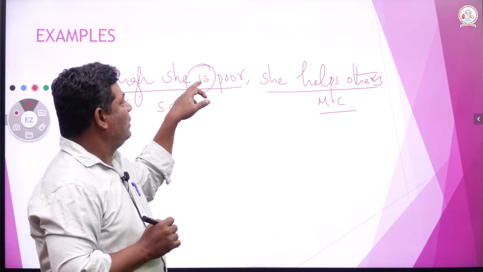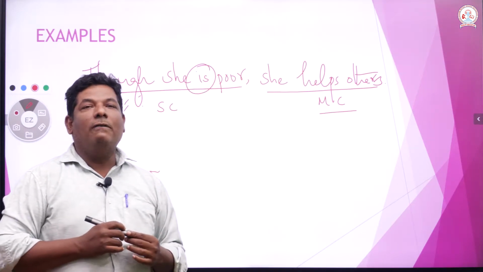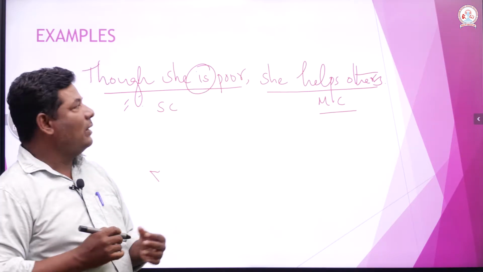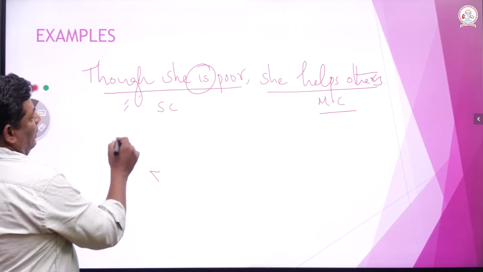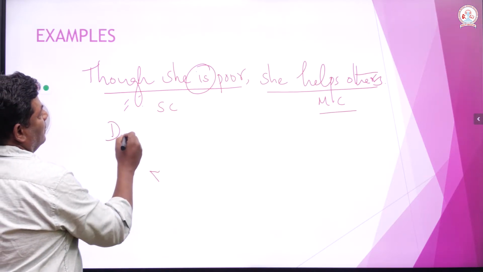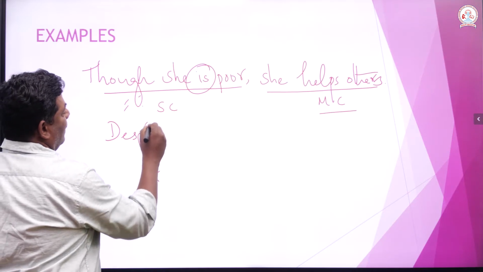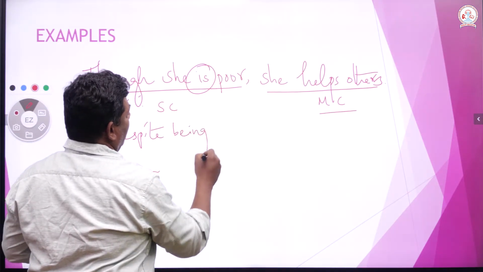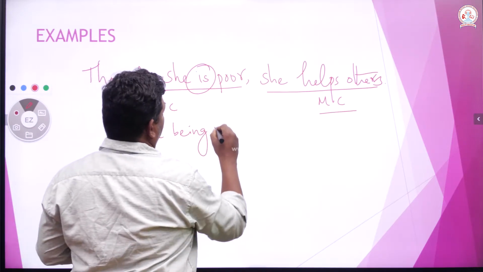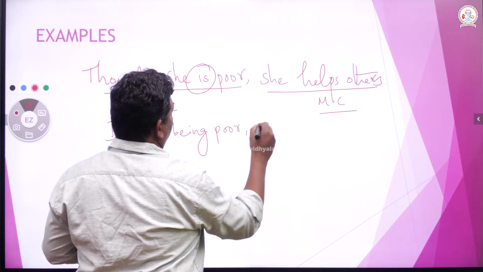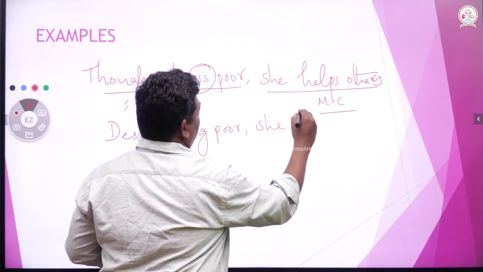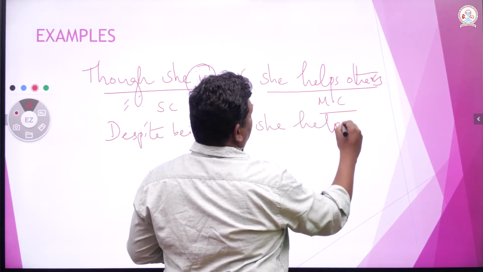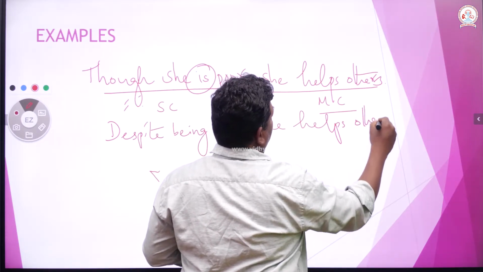Then you must remove "is." How will you remove it? So, it is like this: Despite being poor, she helps others.